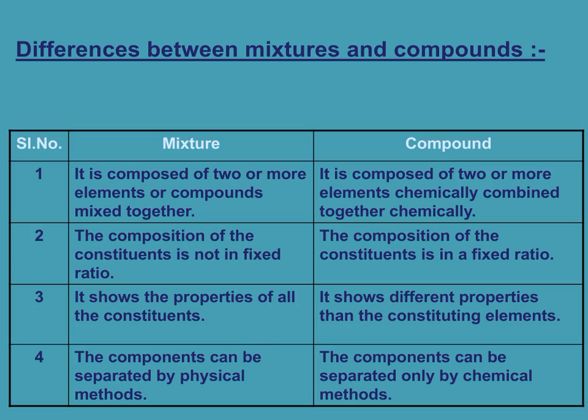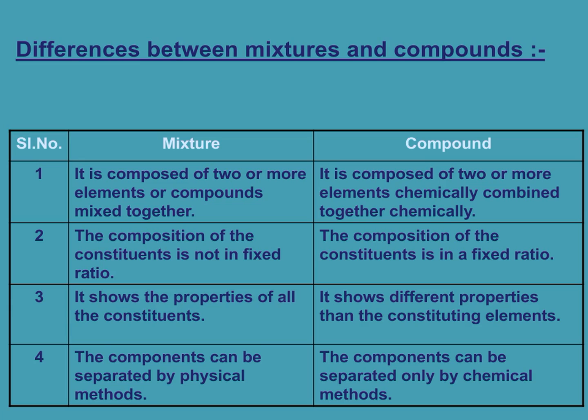Differences between mixture and compound. Mixture: it is composed of two or more elements or compounds mixed together. While a compound is composed of two or more elements chemically combined together. Chemically combined means here they are combined with a chemical bond.